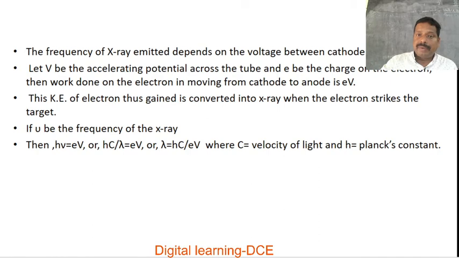The relation between wavelength and the potential difference applied between the cathode and anode is inversely proportional. Lambda is inversely proportional to V, as hc by e is some constant. The wavelength of the X-ray produced depends entirely upon the potential difference applied across the Coolidge tube, between the cathode and anode. So it does not depend upon the nature of the element used as a target.